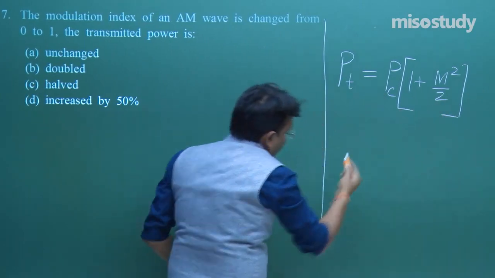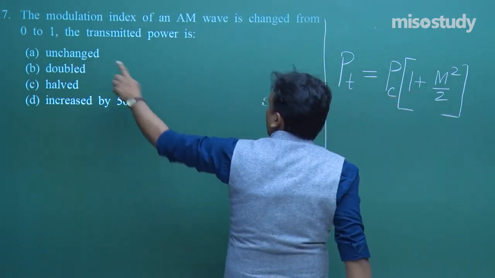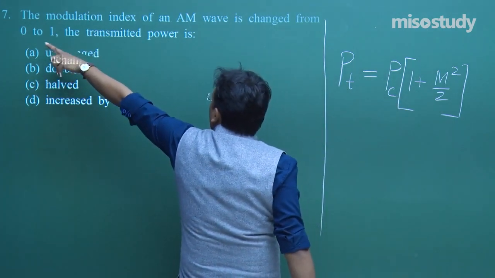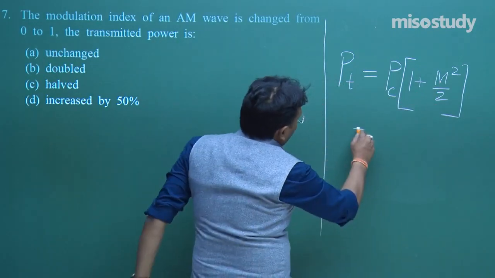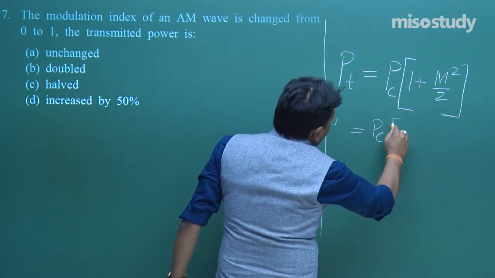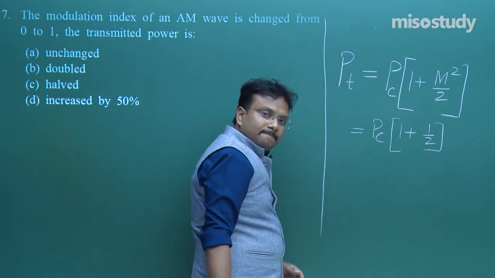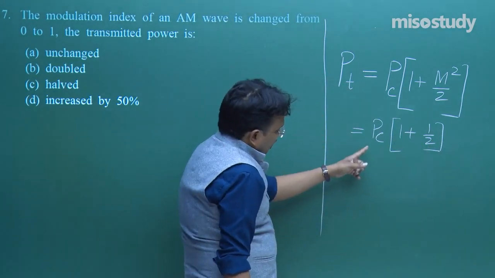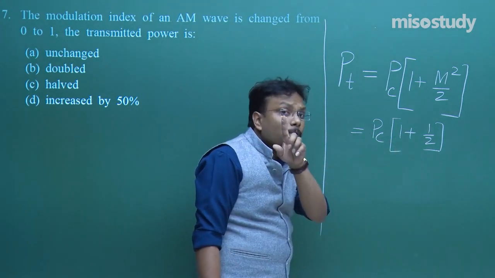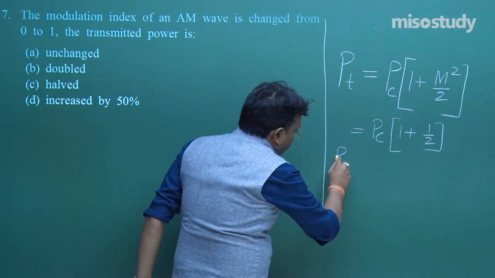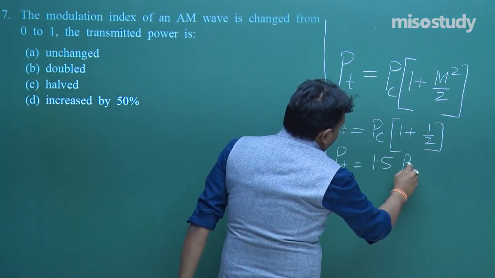This is the formula. Now, what is this m square? M square is nothing but 1, 0 minimum, then changed to 1. So you can say it is going to be PC into 1 plus 1 by 2. It means 1 plus 1 by 2, that is 3 by 2, that is 1.5. So PT is equal to 1.5 PC.